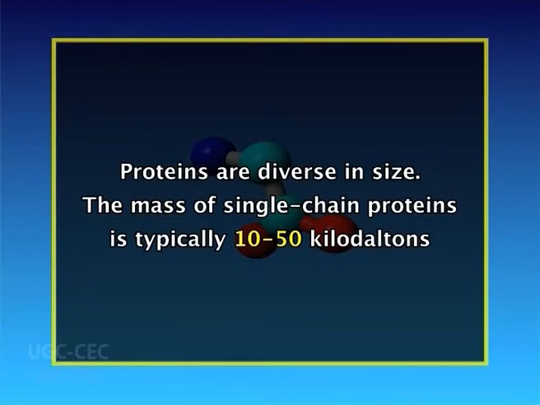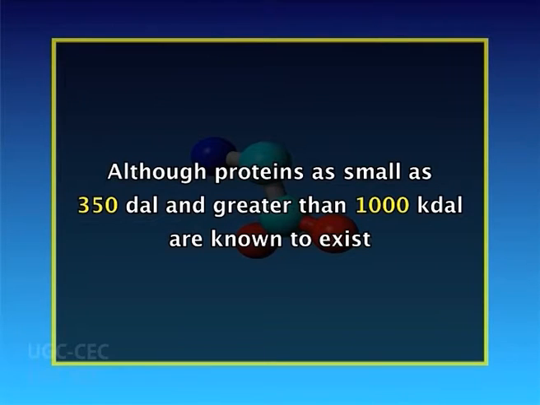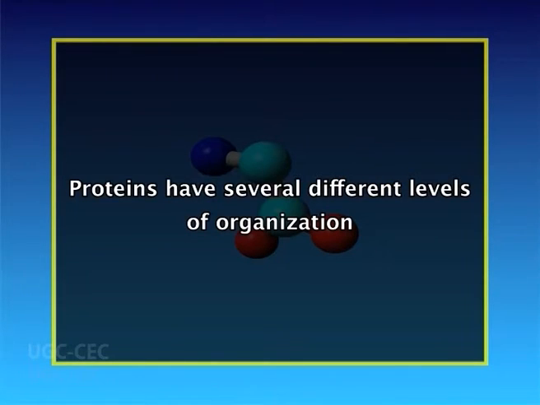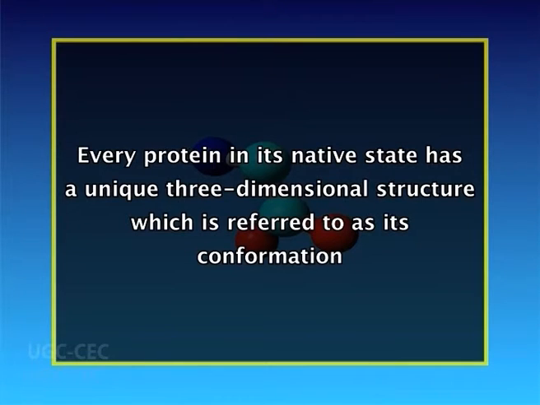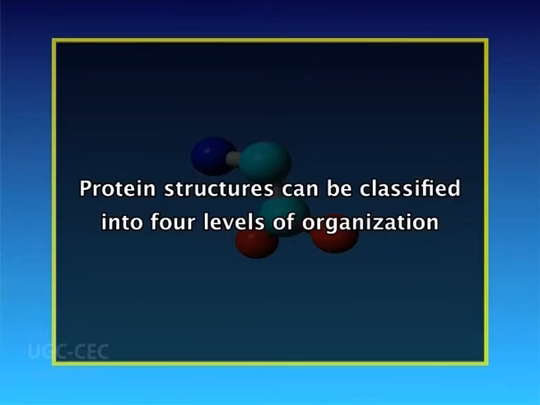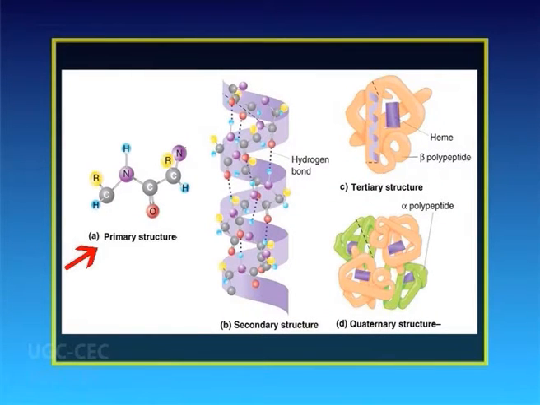Proteins are diverse in size. The mass of single chain proteins is typically 10 to 50 kilodaltons, although proteins as small as 350 dalton and greater than 1000 kilodalton are known to exist. Proteins have several different levels of organization. Every protein in its native state has a unique three-dimensional structure which is referred to as its conformation. The function of a protein arises from its conformation. Protein structures can be classified into 4 levels of organization: primary, secondary, tertiary and quaternary.